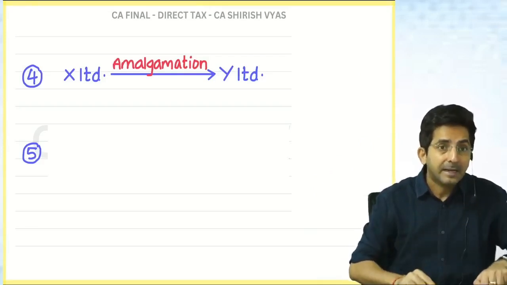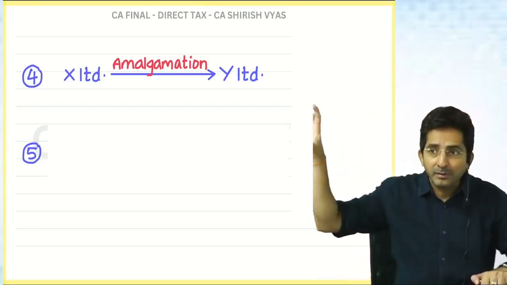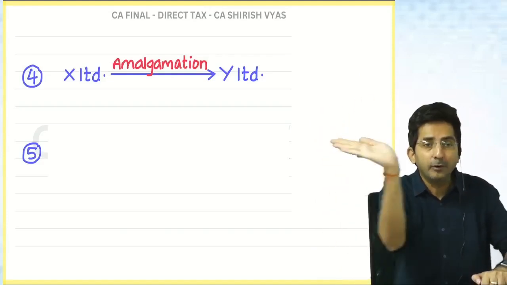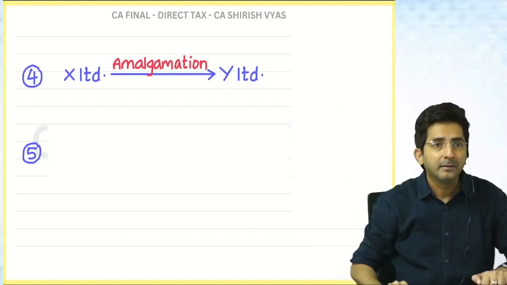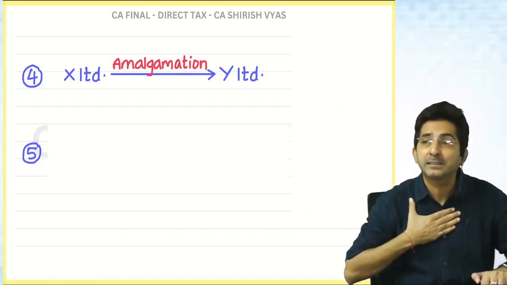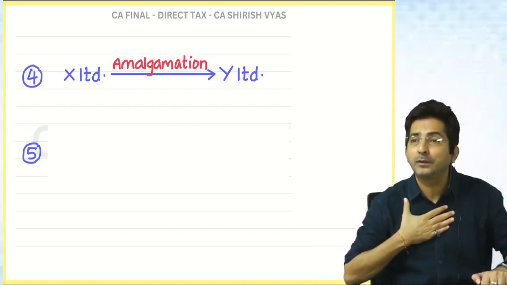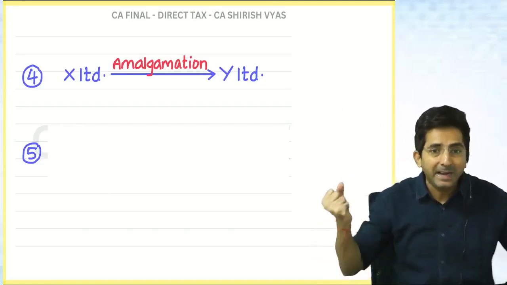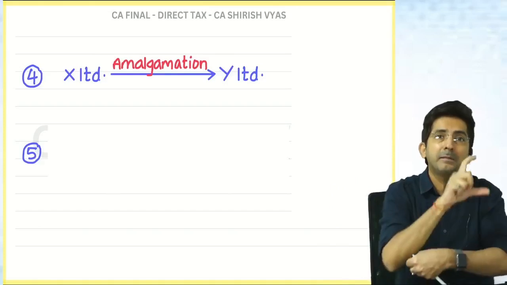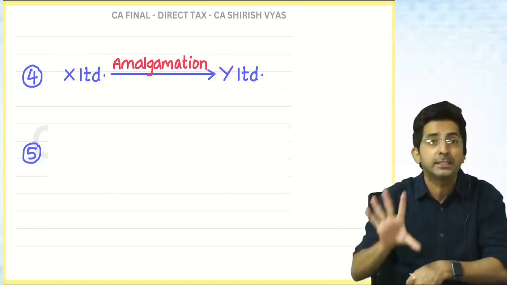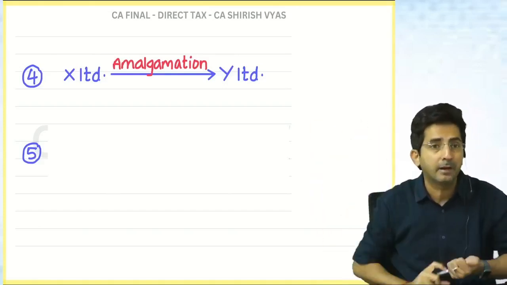But in my classes currently there is a board, Prime Vision, that will be removed and a board of KS Academy will come. But what is the position of Shirish Vyas? My things are still my benches, my projector, my class, everything is mine. Only the name Prime Vision will vanish and KS Academy will come.